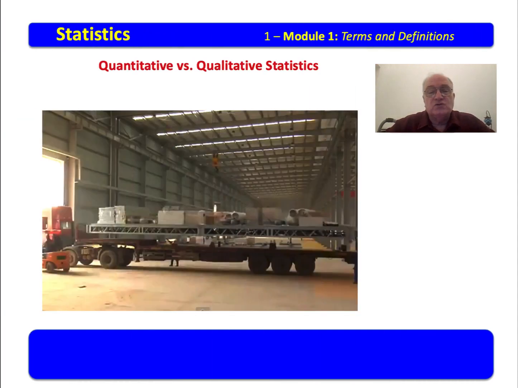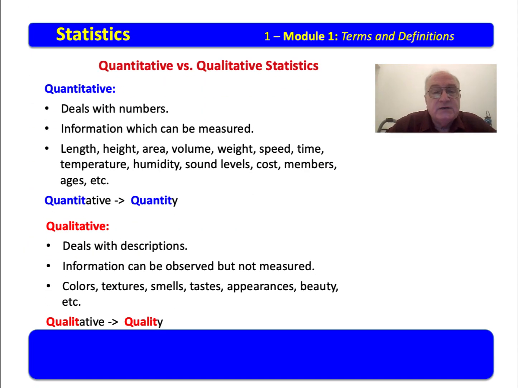Now, quantitative versus qualitative. This picture includes many quantitative things, like how many packages are there, how many items on the truck, how much does the average truck weigh. Those type things are quantitative. Qualitative might be, well, what does the customer think about the item that we just sent them? Do they like it? Those tend to be more qualitative rather than quantitative. Quantitative deals with numbers, information which can be measured, such as length, height, so on, sound levels, cost, members, ages.